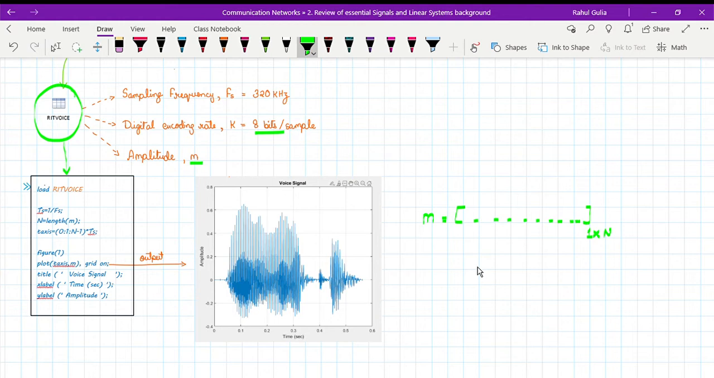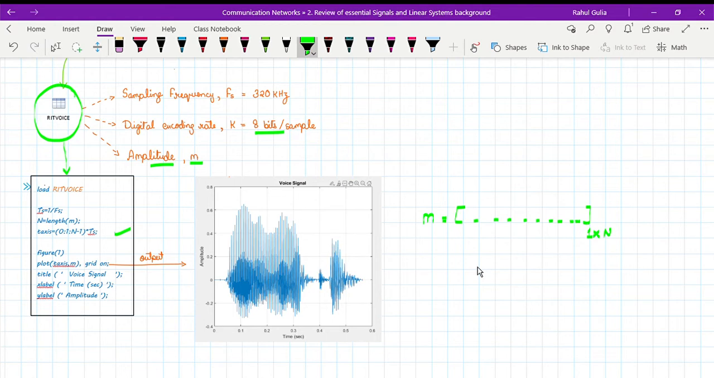So this defines my t-axis, and now these are nothing but general commands to plot a graph in MATLAB. So figure 1, just saying that I'm going to create a figure with the x-axis as my t-axis, which has been defined over here, and m on my y-axis, which corresponds to the amplitude of the signal. So title is voice signal, x label time, y label amplitude.